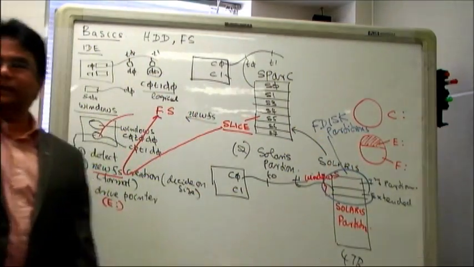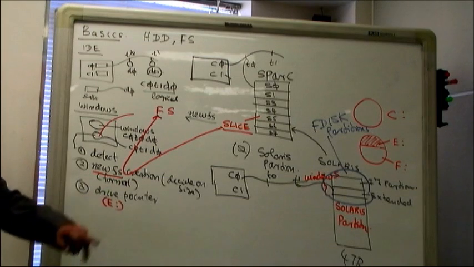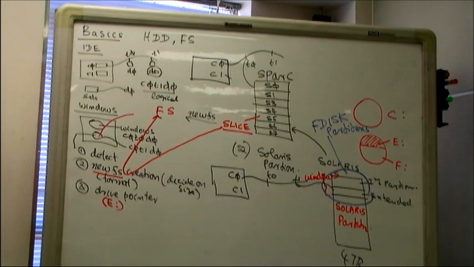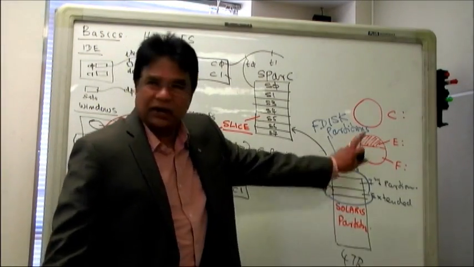They have nothing to do with Solaris; they are actually created in x86 machines, and I can use one of those partitions to install Solaris. That's what she asked, that's why I explained that. So this is the FDisk partition. We are not interested in that.